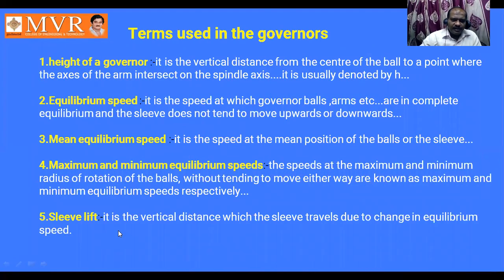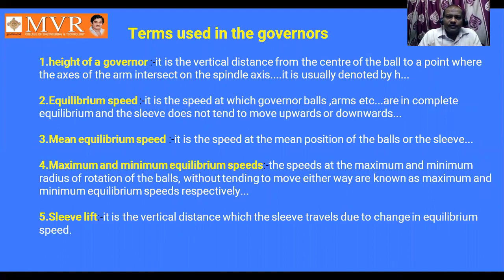Sleeve lift. It is the vertical distance which the sleeve travels due to a change in equilibrium speed. What is the sleeve lift? It is the vertical distance which the sleeve travels due to a change in speed. If the speed increases, the sleeve will move upward. If the speed decreases, it will fall down. So that height is called the sleeve lift.